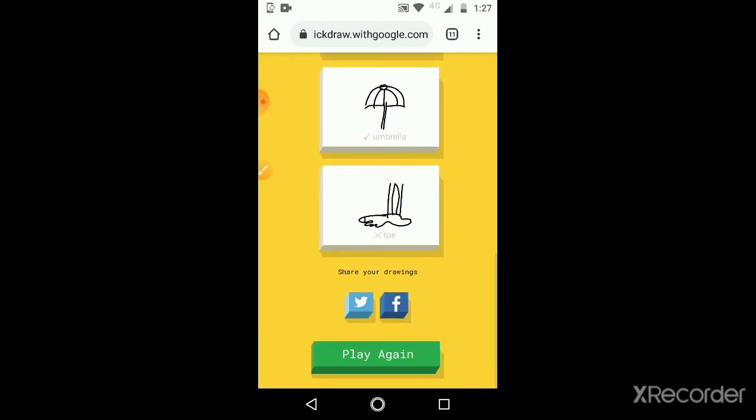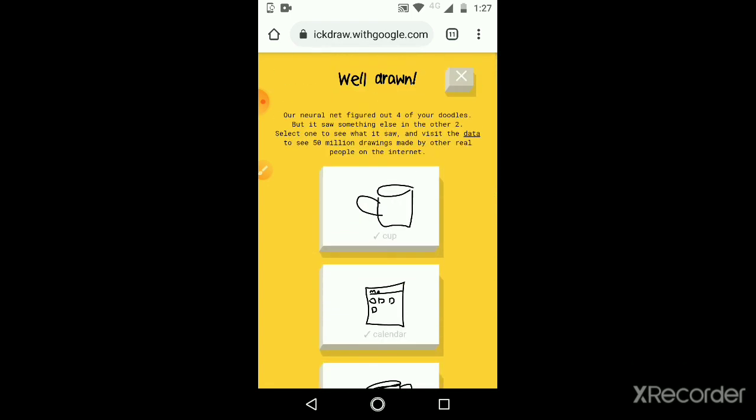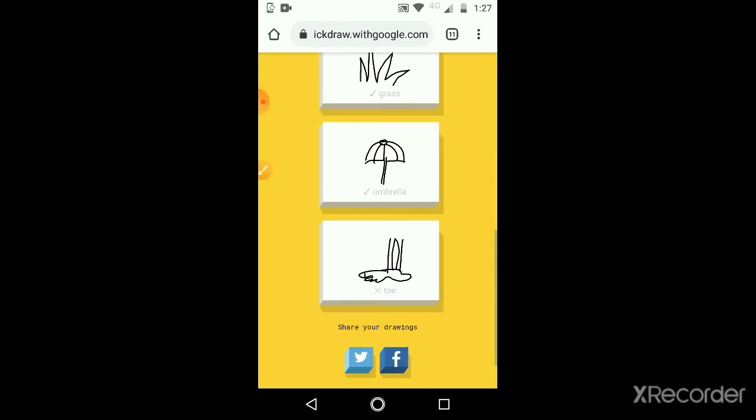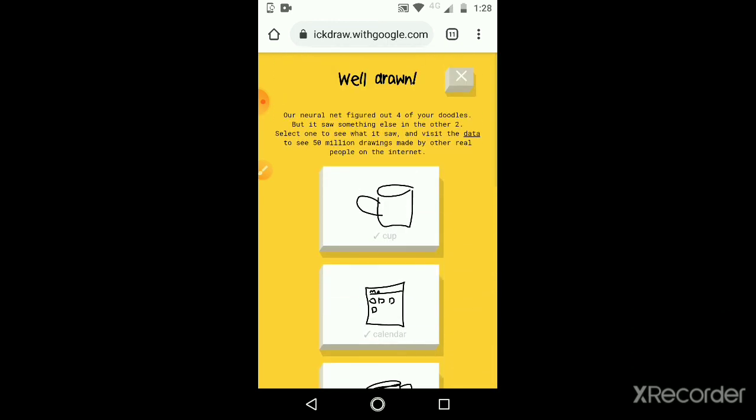It will show you the result. So you can see here, children, how the data is taken and how it guesses, using this data, what we have drawn. I hope it was clear.